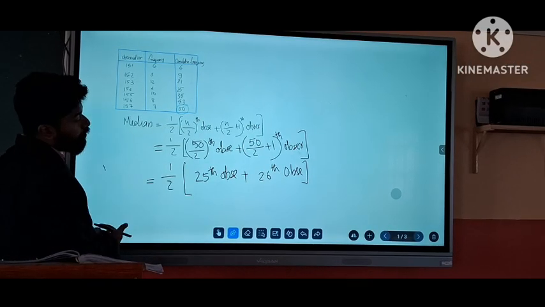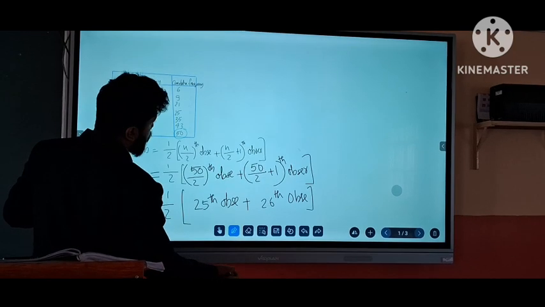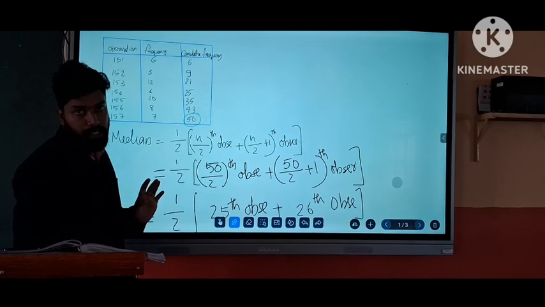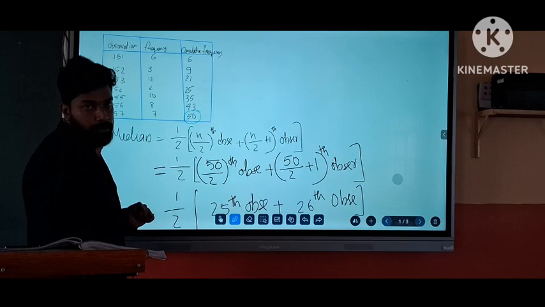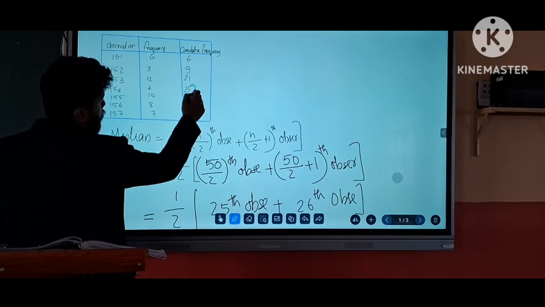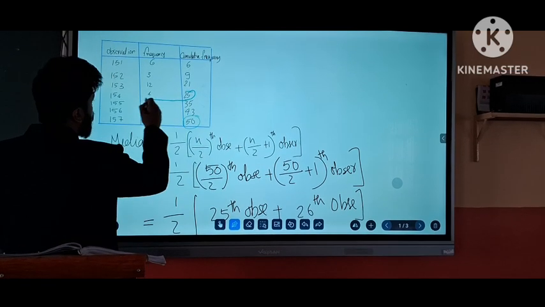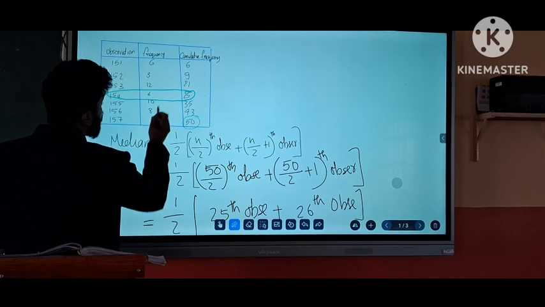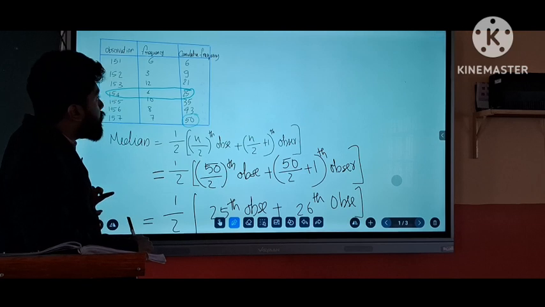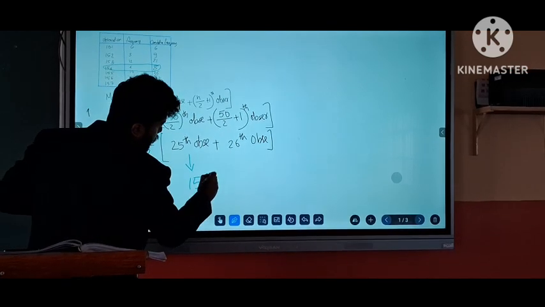Now we have half of the 25th observation. All of you please look at the cumulative frequency table now. You want to identify the 25th and 26th observation, the corresponding observation values. Is it clear? Now we can see that this is the 25th number in the cumulative frequency. So, which one is the corresponding observation? Yes, 154 is the 25th observation. So, the 25th observation is 154.